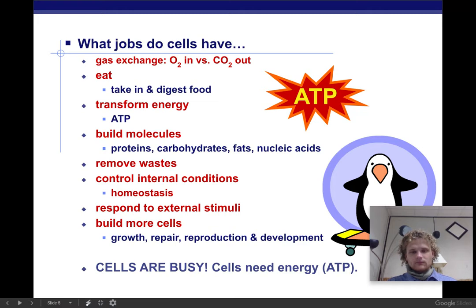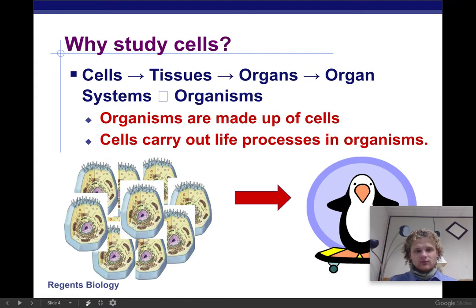All right. What jobs do cells have? Well, they've got quite a few jobs, as you can see. We've just talked about energy transformation this week, and how we breathe in oxygen and breathe out CO2 as we undergo cellular respiration. There's a little bit more to that equation, but the whole point is to get ATP. We need energy so that we can actually operate and move around in this world and do things. In order to do that, we transform energy from the food we eat, and we need oxygen present so that we can actually get that energy. So cells are super busy.